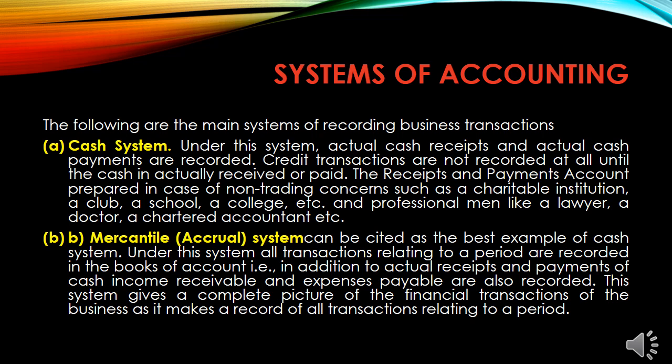Under this system, all transactions relating to a period are recorded in the books of account, that is, in addition to actual receipts and payments of cash, income receivable and expenses payable are also recorded. This system gives a complete picture of the financial transactions of the business as it makes a record of all transactions relating to a period.